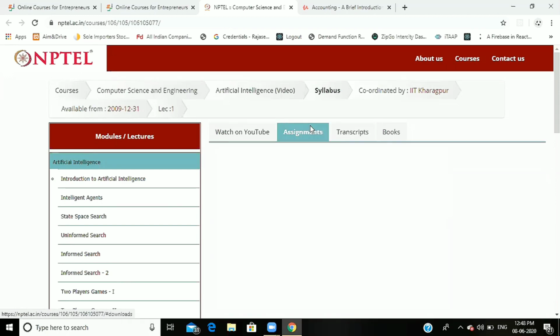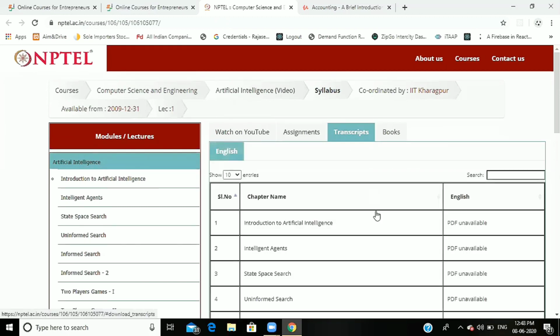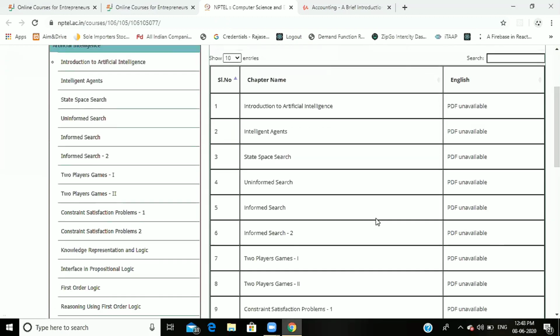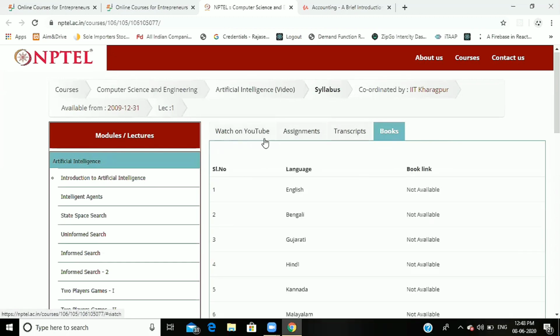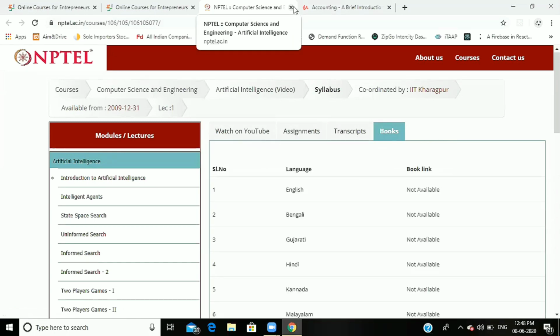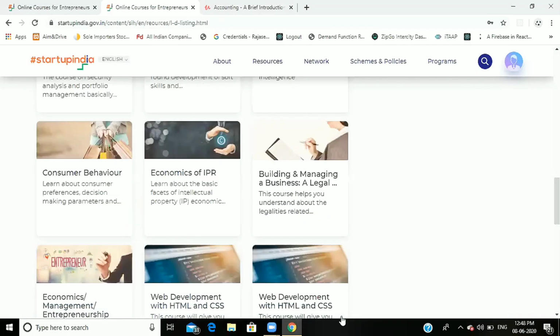The assessments are their assignments, and transcripts are not available. These PDFs are not available. Books are also not available. Only this course. And go to some other course.